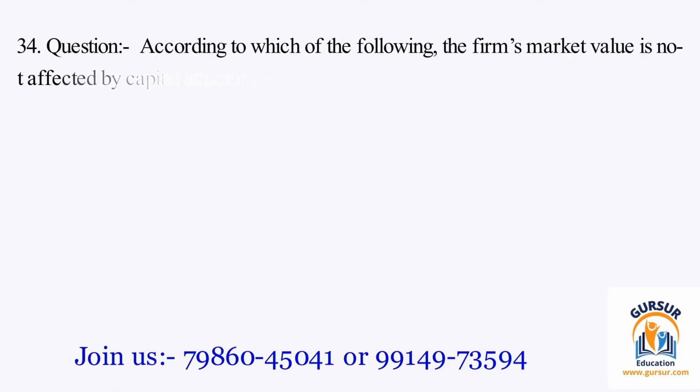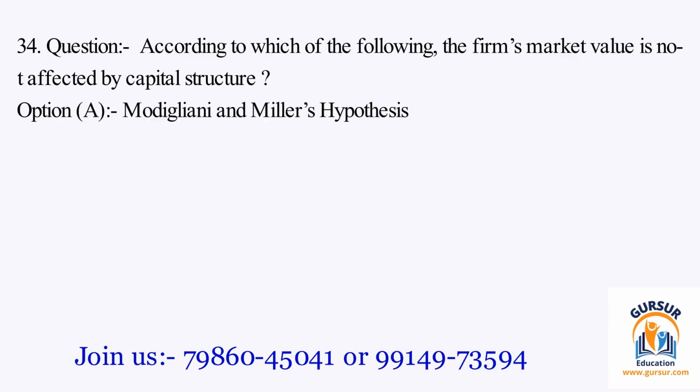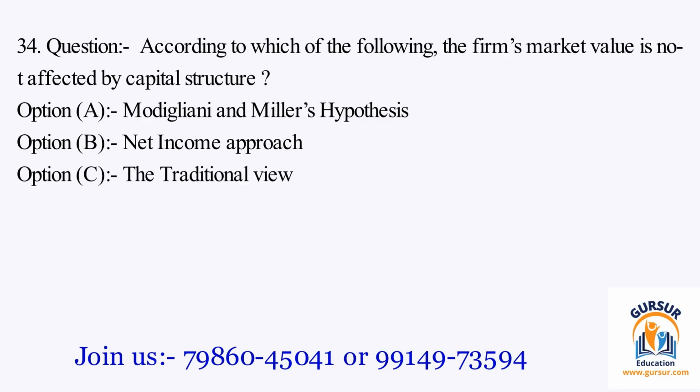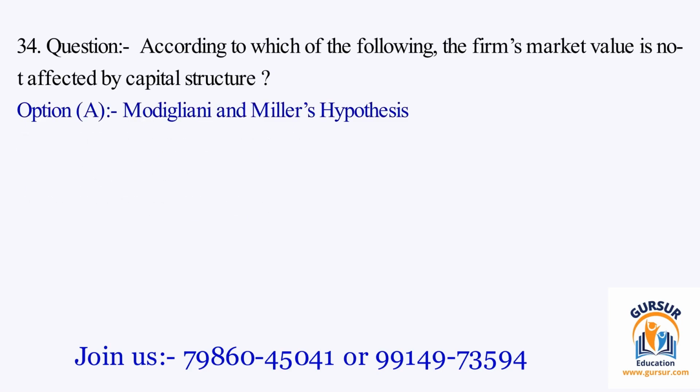Question number 34. According to which of the following the firm's market value is not affected by capital structure? The option A is Modigliani and Miller's hypothesis. The option B is net income approach. The option C is the traditional view. The option D is none of the above. The right answer of the question is option A, and that is Modigliani and Miller's hypothesis.